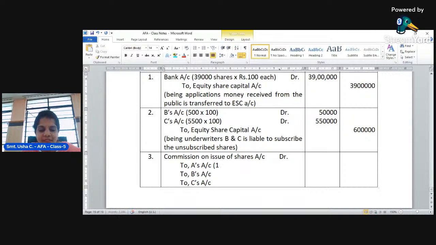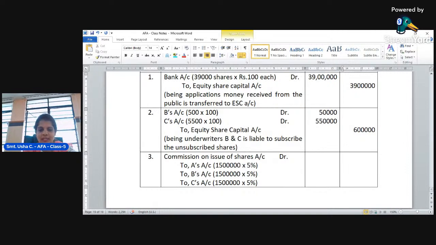Look at here, 15,000 shares are subscribed by the underwriter A. It's a liability of the underwriter to subscribe 15,000 shares. This 15,000 shares of rupees 100 each means 15 lakh rupees of capital into 5%. And this is the same for the other two because they are equally subscribed the shares. 15 lakh into 5% is how much?